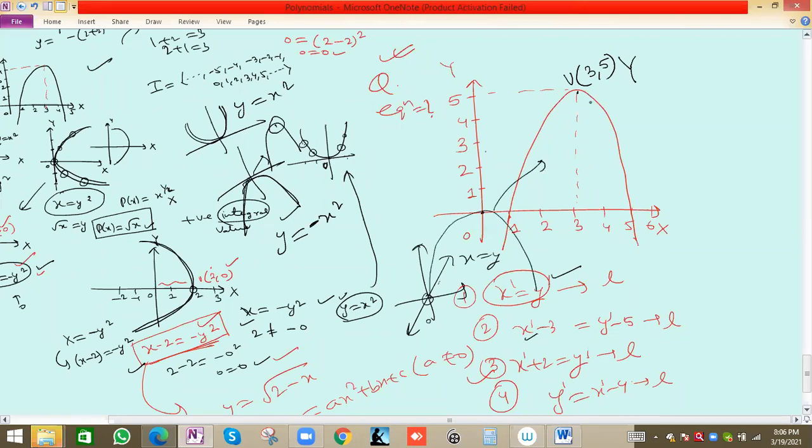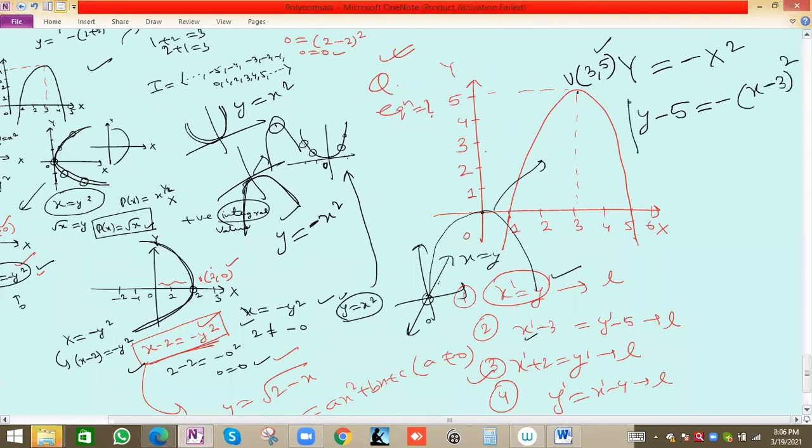So we put capital Y equal to minus capital X square. Y is changing by 5 units, so y minus 5, and x is changing by 3 units, so x minus 3.